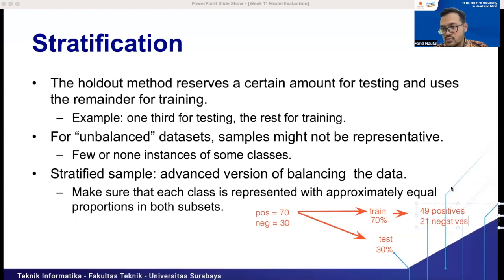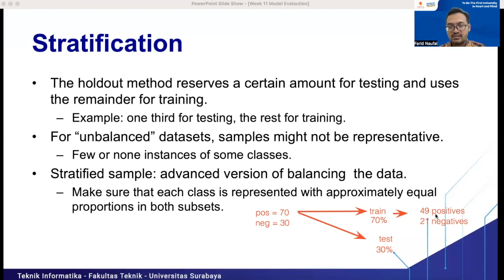We have a stratified sample: 70% from 70 gives 49 positives, and 70% from 30 gives 21 negatives.